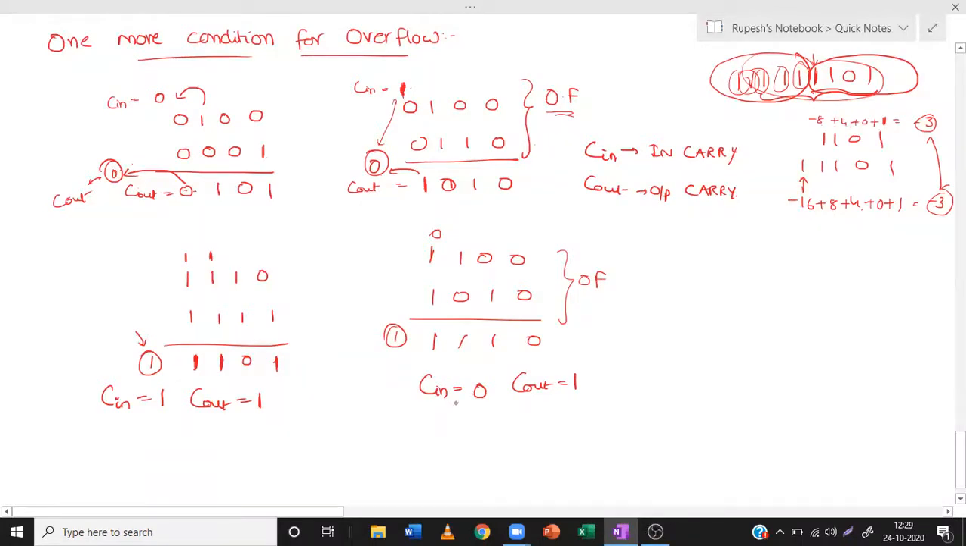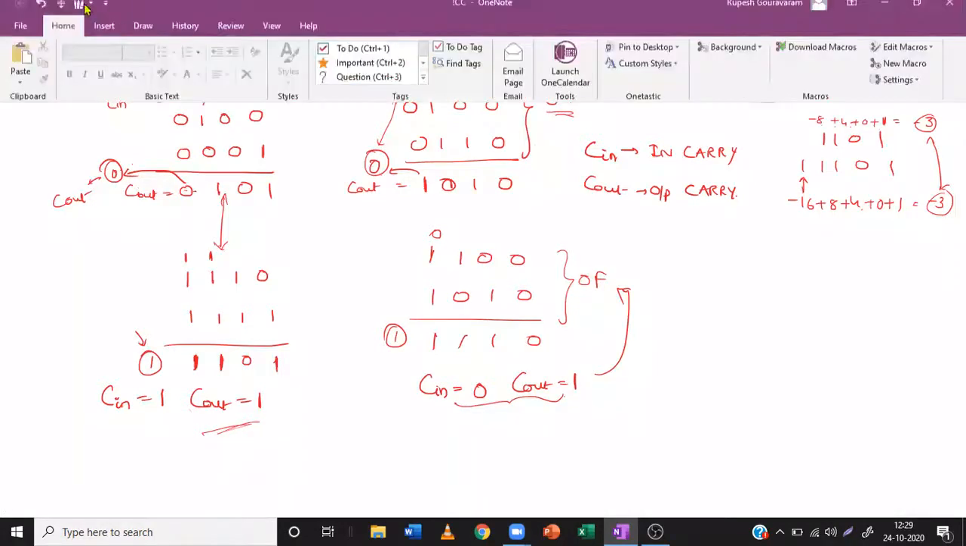Whenever the C in and C out are different here, then also overflow occurred. Then whenever we see that C in and C out are 0, or C in and C out are 1, that means both C in and C out are same. In that case, the overflow is not occurring. So in these two cases, overflow is not occurring. So if you draw a truth table for this,